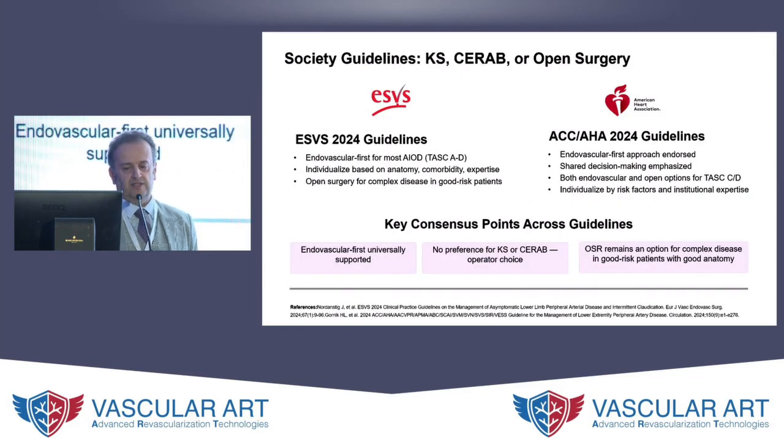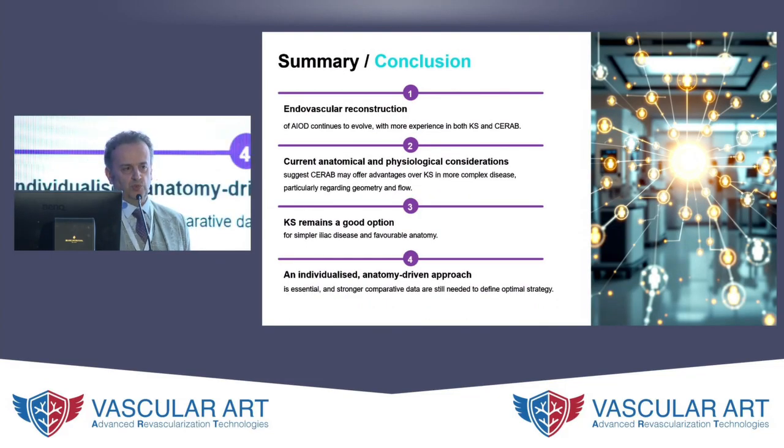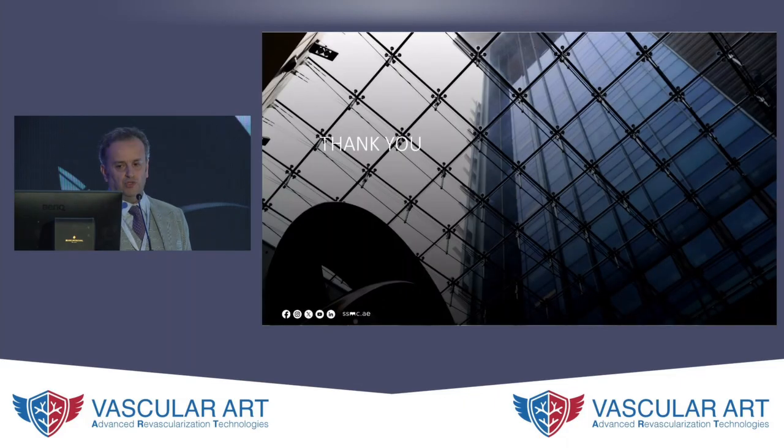And the guidelines themselves leave it fairly open to the user to consider which one they want to use, based on their preferences predominantly. But do think of an endovascular first option in these cases and consider the anatomical or physiological considerations. Kissing stents still remain a good option for simpler iliac disease, but it's very much an individualized, anatomy-driven approach. Thank you very much.